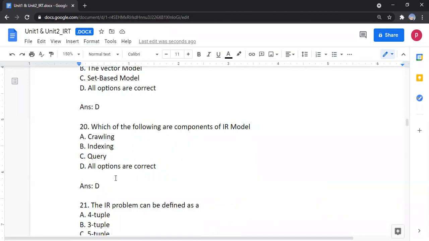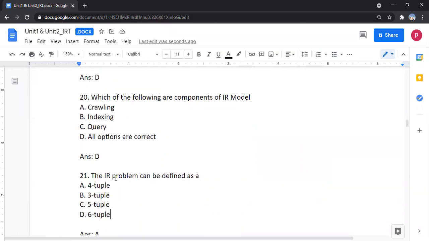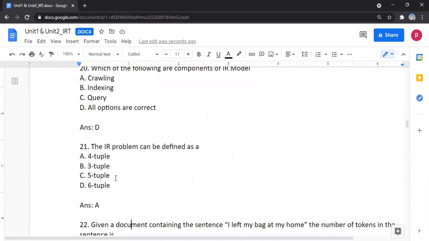The IR problem can be defined as dash: 4 tuple, 3 tuple, 5 tuple, 6 tuple. The answer is 4 tuple.